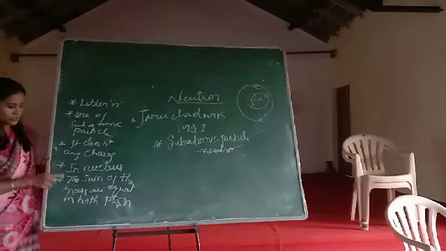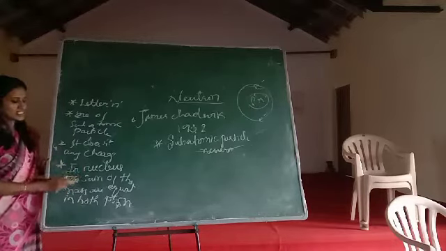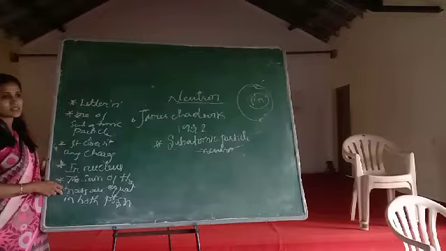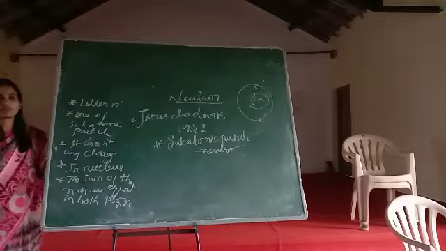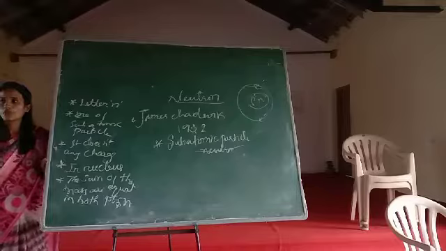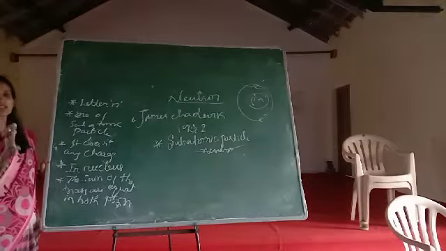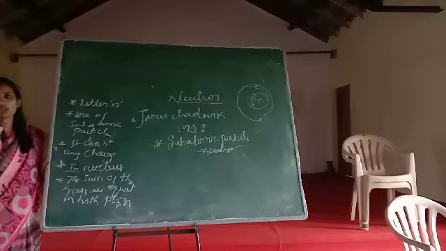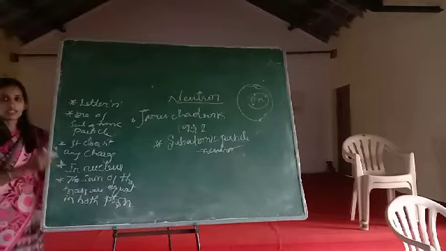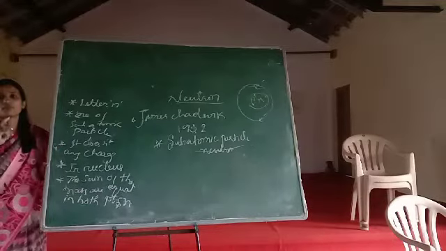Understood children? So in the nucleus, the sum of the masses, meaning weight. Everybody has weight, no? We carry our own weight. Like that, everything in our universe carries mass. There is a name called mass. So both protons and neutrons have the same mass.